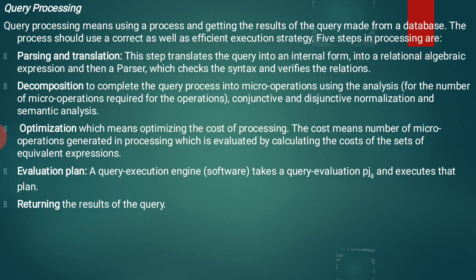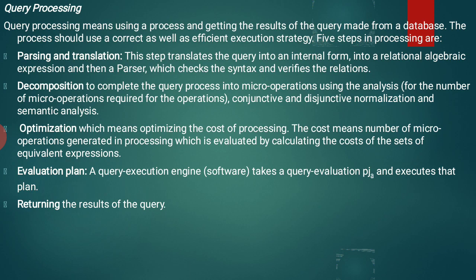Third is optimization, which means optimizing the cost of processing. The cost means the number of micro operations generated in processing, which is evaluated by calculating the cost of the set of equivalent expressions.